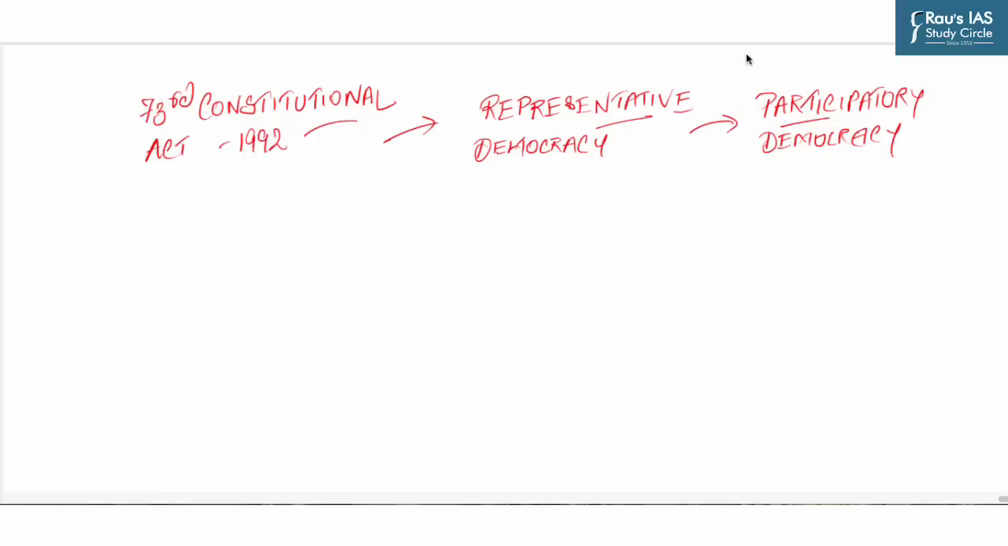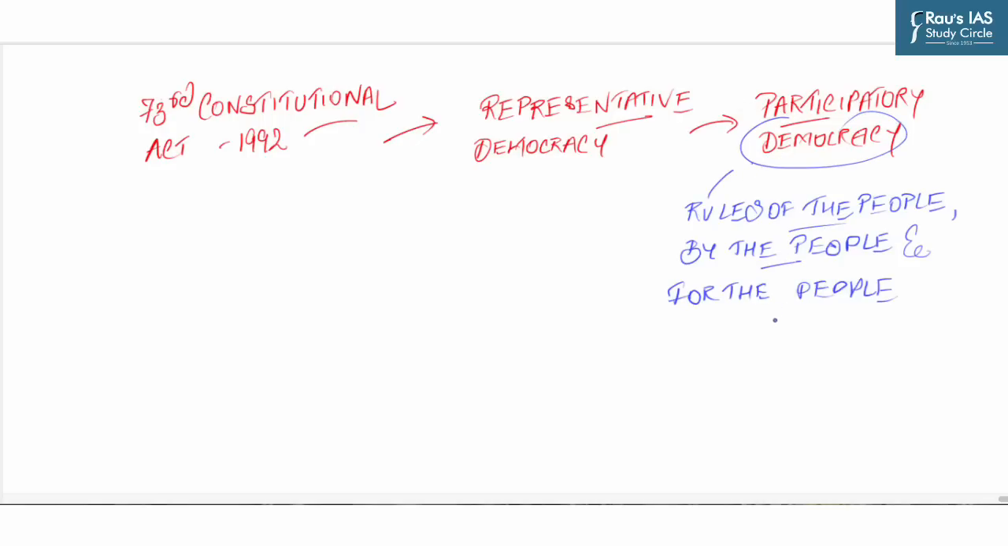Now, what does it mean? Democracy in general means rule of the people, by the people and for the people. This can be achieved directly and indirectly. In direct democracy, people themselves participate in decision making. For example, Gram Sabha at the local level. People decide what they want, which will be discussed in Gram Sabha, then the proper decision is taken.